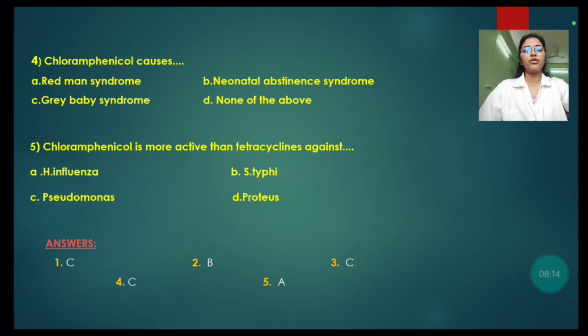Fifth, chloramphenicol is more active than tetracyclines against A. Haemophilus influenzae, B. S. typhi, C. Pseudomonas, and D. Proteus. Here answer is A. Haemophilus influenzae.